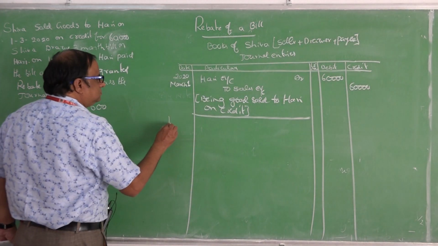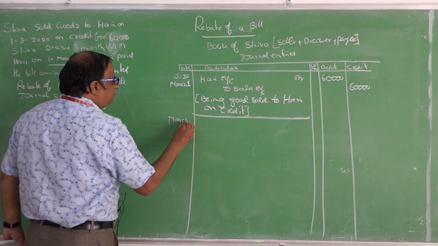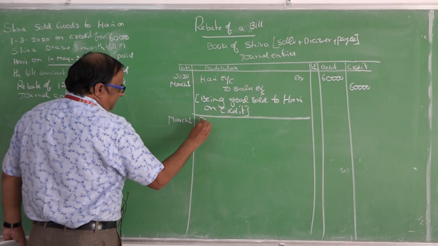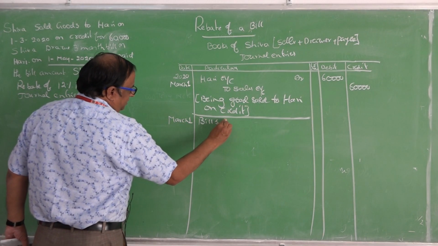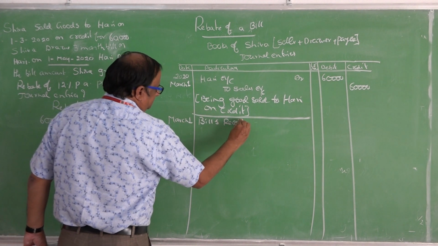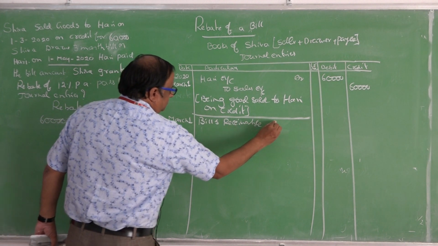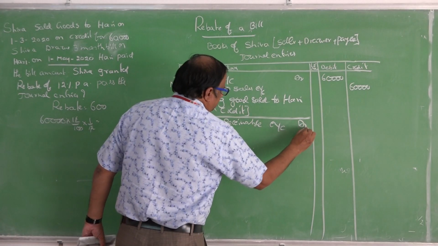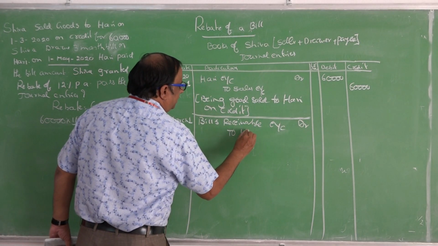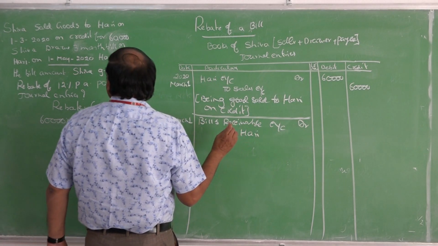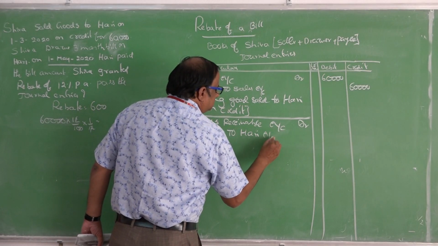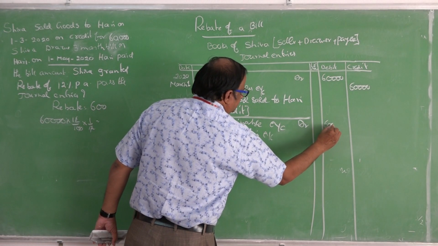On March 1st. Bills receivable account debit to Hari account, 60,000.